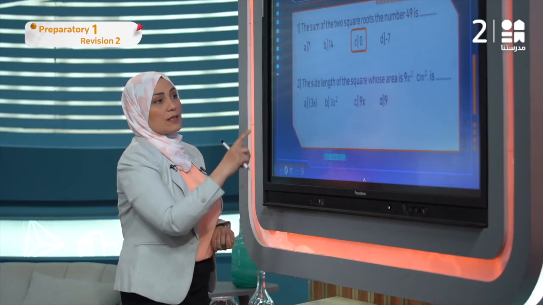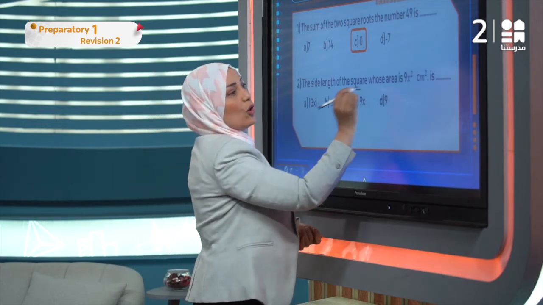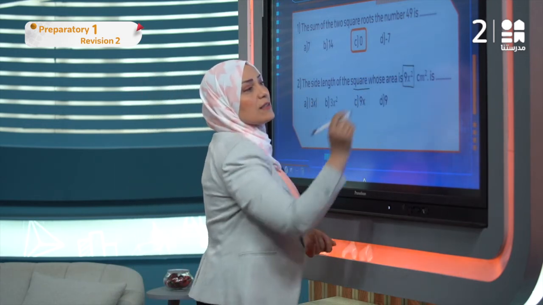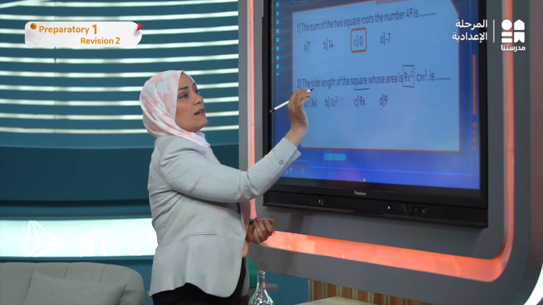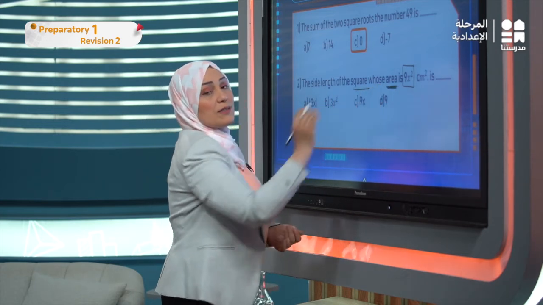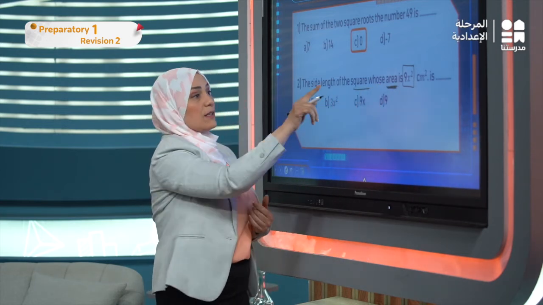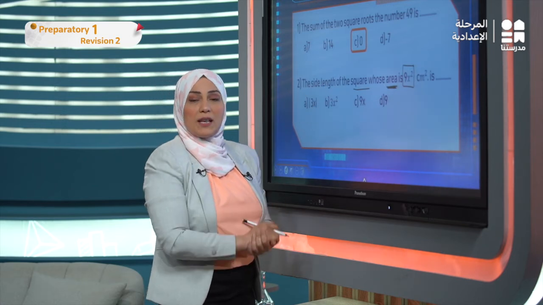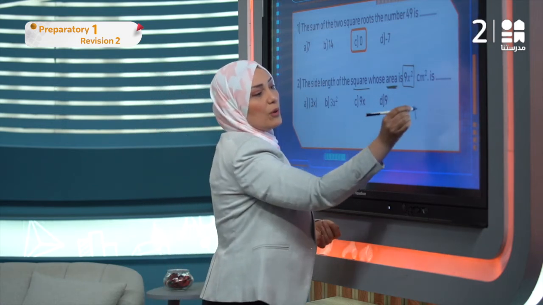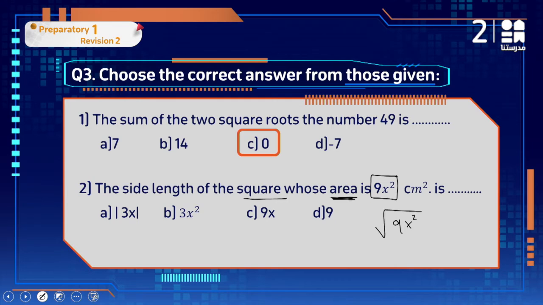Number 2. The side length of the square whose area is 9x to the power of 2. This is the area; the given one is the area. How can we find the side length? By taking the square root of it. So I'm going to take the square root of 9x squared. When you take the square root, we have to write the absolute value. The square root of 9 is 3, and the square root of x squared is x. So the value is 3 absolute value of x.